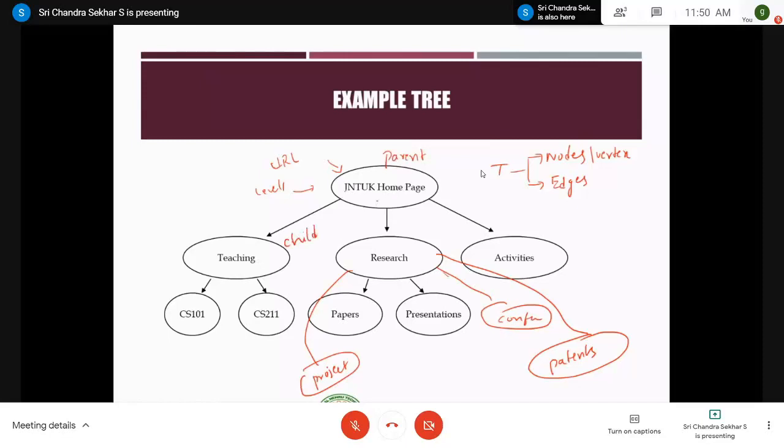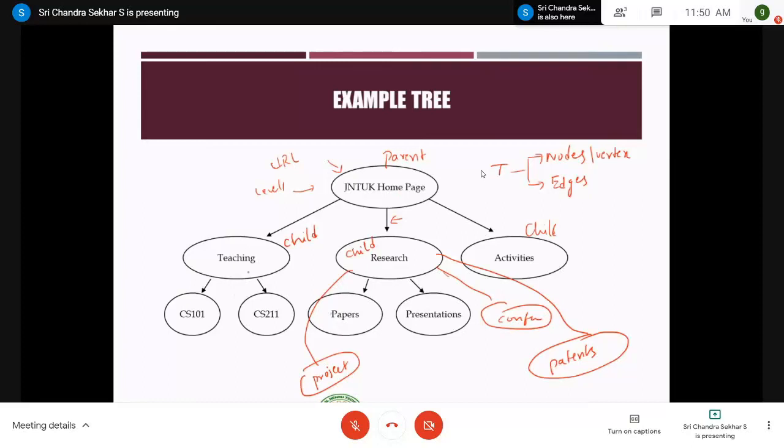Similarly, there is another child for this JNTU Kakinada homepage. Why? Because there exists a direct link from the JNTU Kakinada homepage to research. Therefore, research is also a child of the parent JNTU Kakinada homepage. Similarly, activities is also a child of this parent, right?